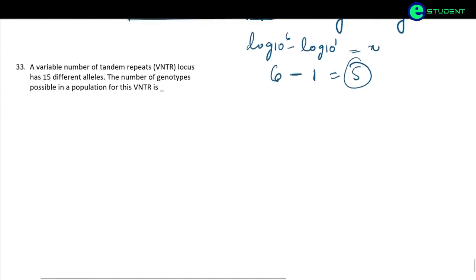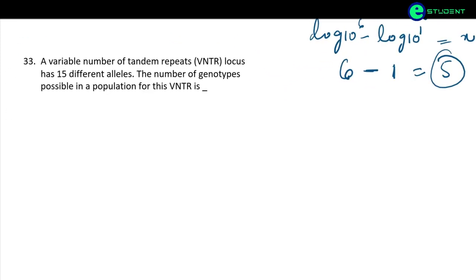Okay. Last question. A variable number of tandem repeat locus has 15 different alleles. The number of genotypes possible in the population for this VNTR is. Here we need to find the number of genotypes, and 15 different types of alleles are given. So we have a formula for this.